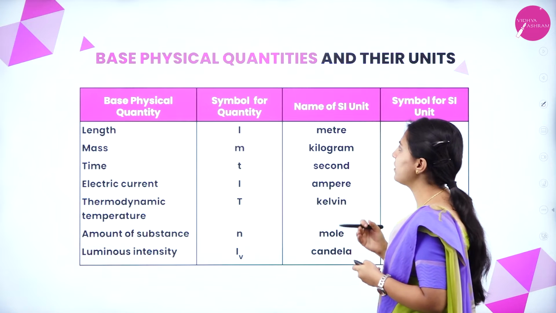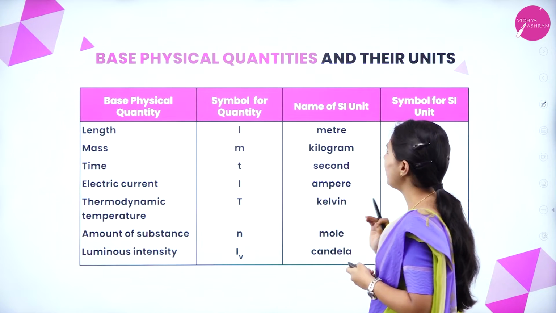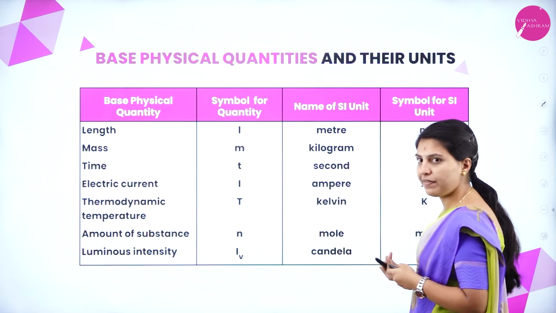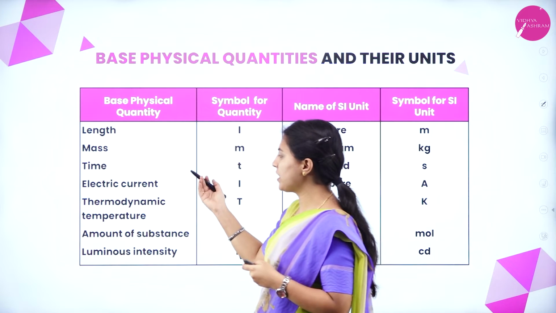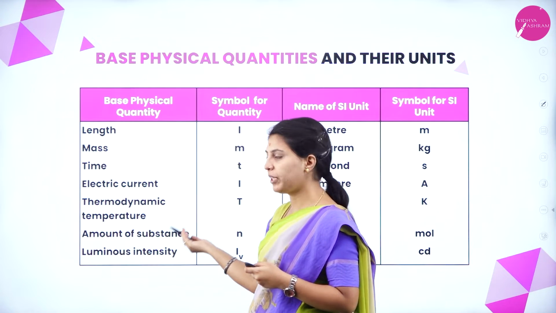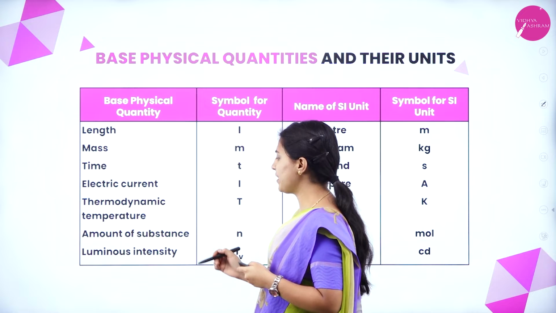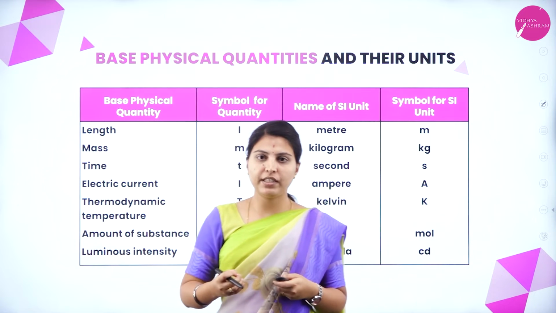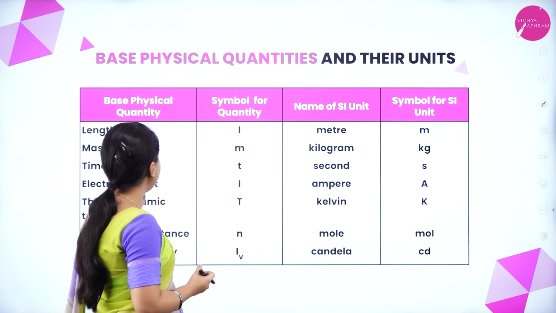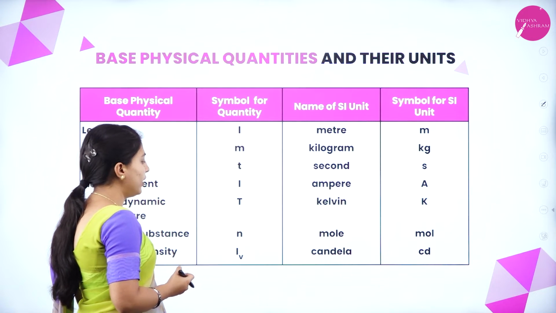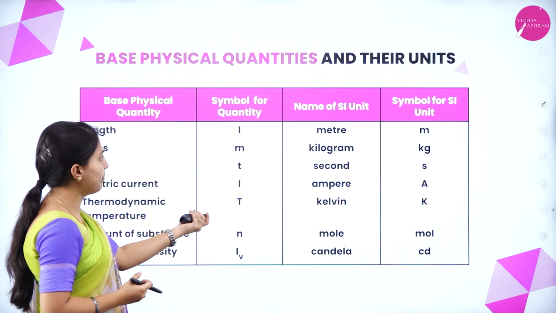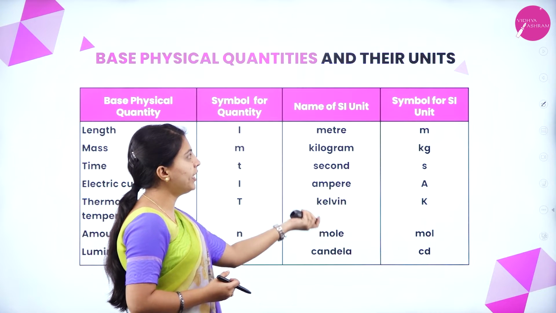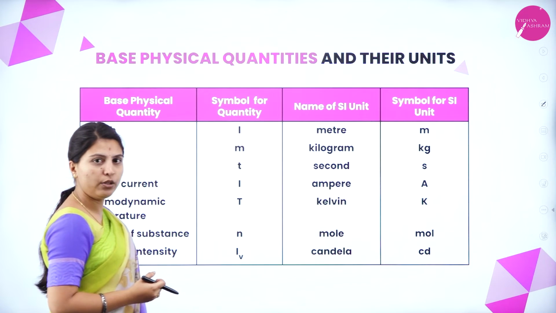And these are the base physical quantities and their units. What are the base physical quantities? Length, mass, time, electric current, thermodynamic temperature, amount of substance and luminous intensity. These are the basic physical quantities. Each has its symbol, the name of the SI unit, and the symbol for that SI unit.